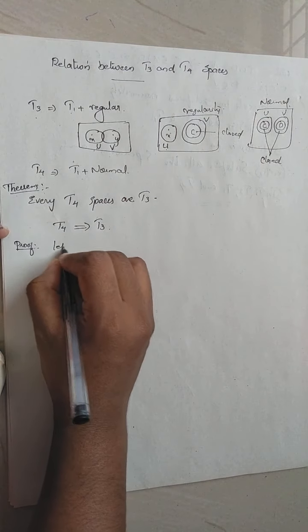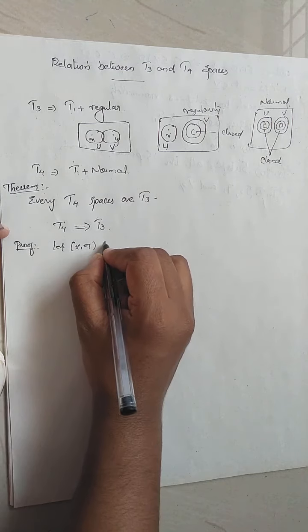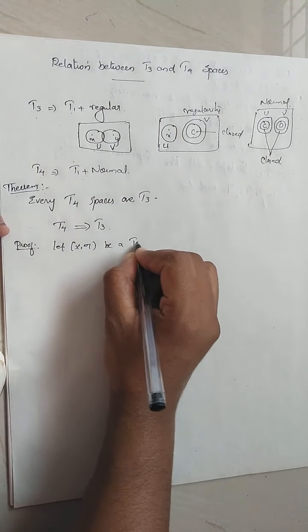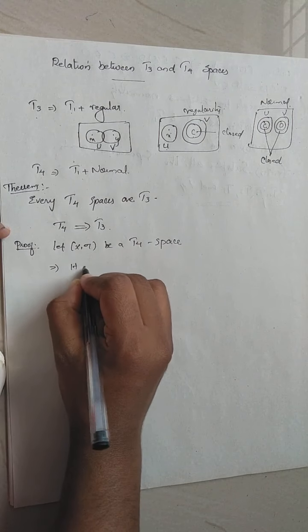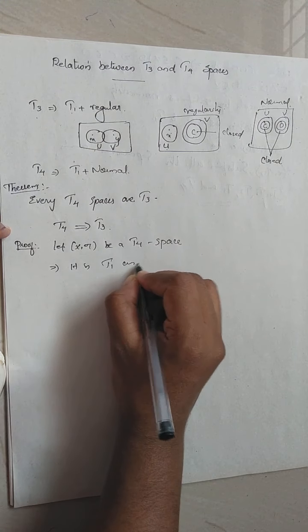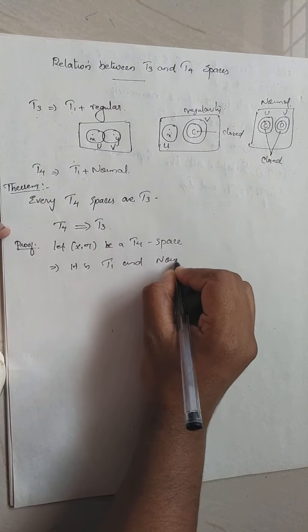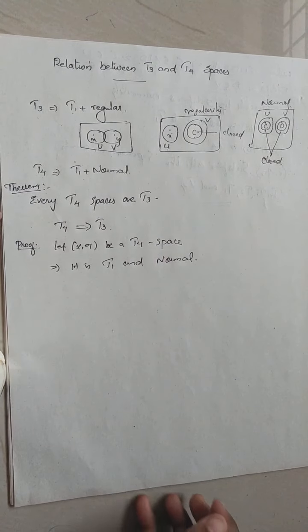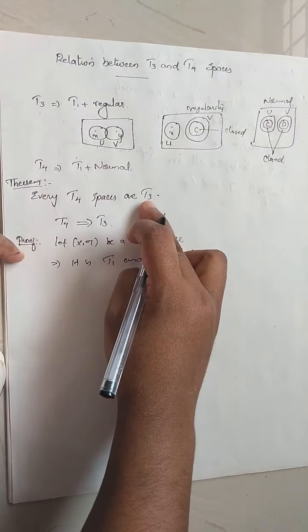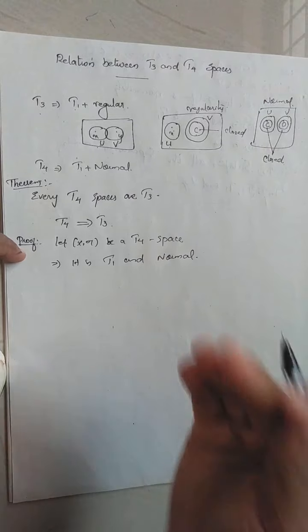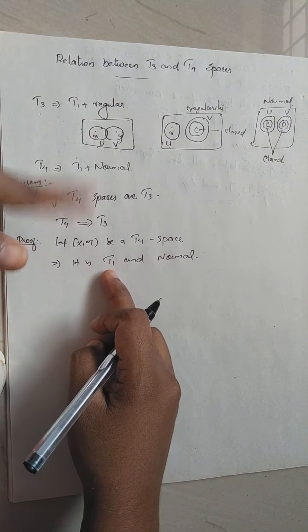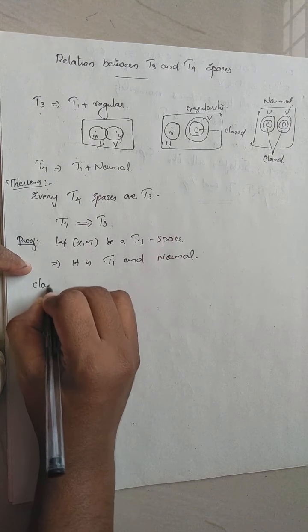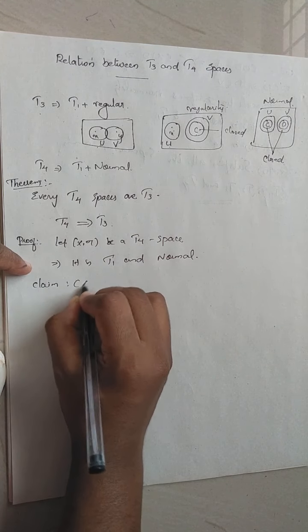So let X be a topological space. It is a T4 space. When it is T4, it implies it is T1 and normal. So to prove it is a T3 space, we need to prove that it is T1 and regular. Since it is always T1, we need only prove that it is regular, right? Our claim is X is regular.